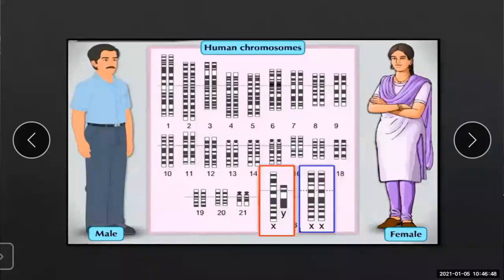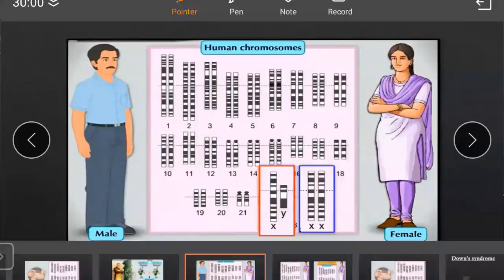Now, what are monogenic disorders? A sudden change or mutation occurring in a normal gene turns it into a defective gene. And this defective gene causes what? Monogenic disorders. See, these are the human chromosomes of male and female. Okay.